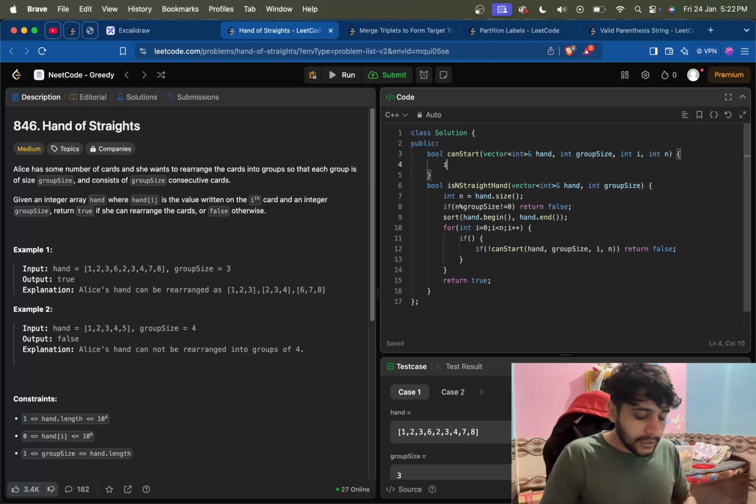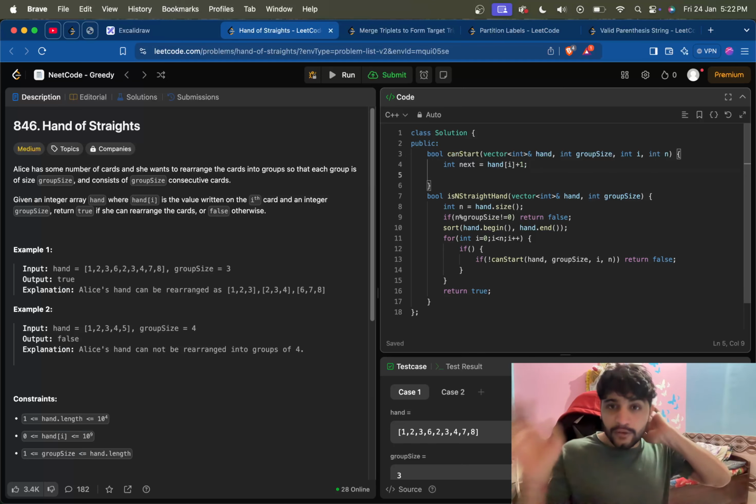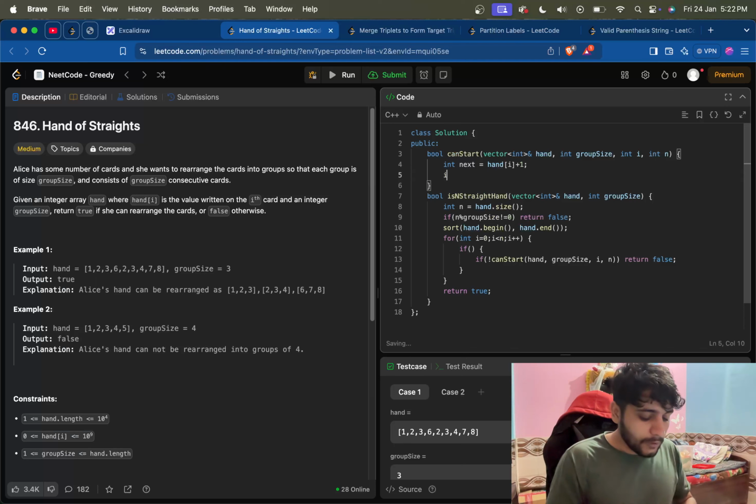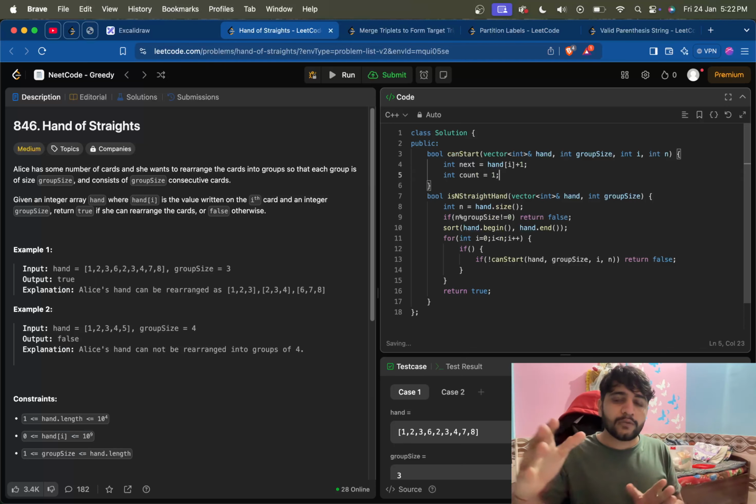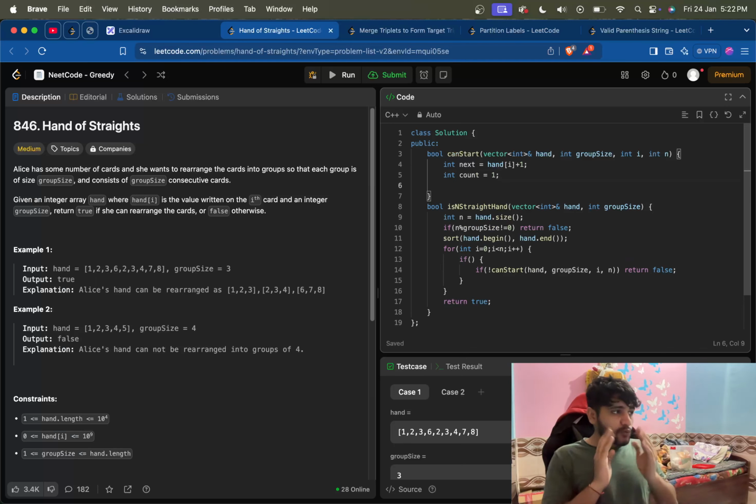So what should be the next element? If our current element is hand[i], the next element should be hand[i] plus 1, because they should be consecutive numbers, right? And how many elements have we found? One. If this count becomes equal to the group size, then there is a group. Okay, so count is 1. Now